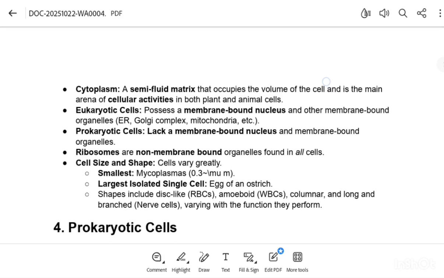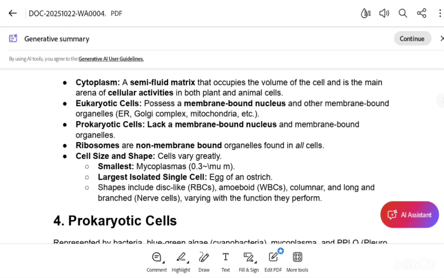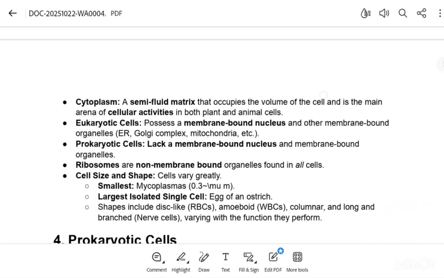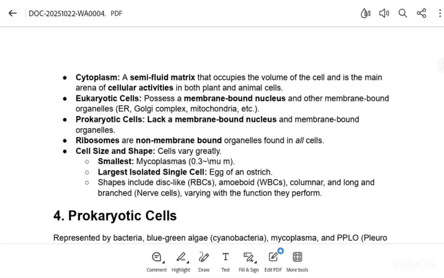Overview and types of cells. The first heading is cytoplasm, a semi-fluid matrix that occupies the volume of the cell and is the main arena of cellular activities in both plant and animal cells.